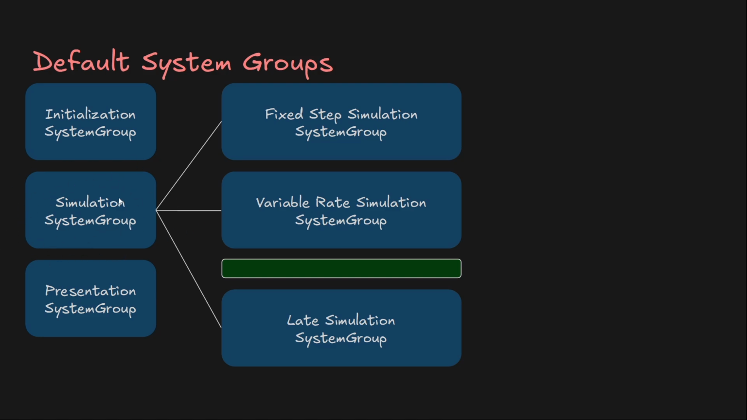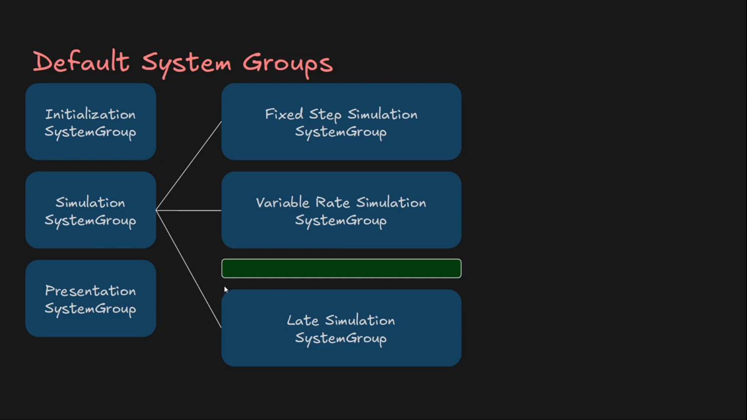Inside Simulation System Group, there is Fixed Step Simulation System Group, which has the Fixed Rate Catch-up Manager set to 50 frames per second. You can consider this the same as FixedUpdate in regular Unity. There is also Variable Rate Simulation System Group, which uses the Variable Rate Manager set to 15 FPS. And last is the Late Simulation System Group, which also runs every frame, but runs after all the transform logic has happened.